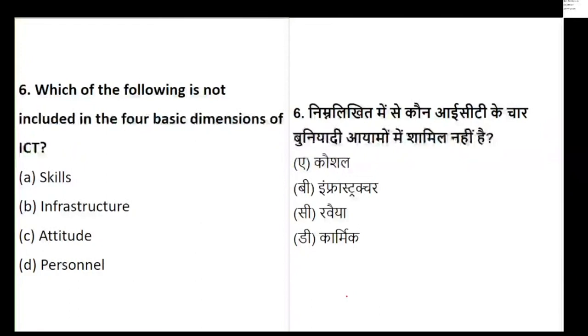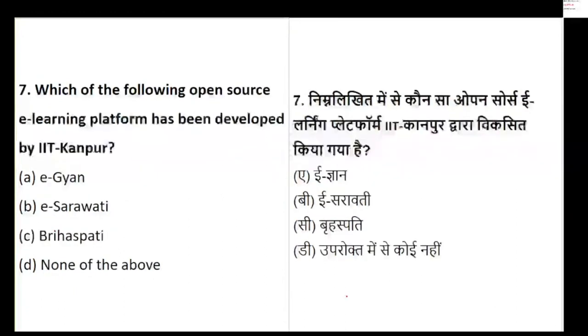Okay, so let's see. The one which is not a dimension of ICT is attitude. Very good. Everyone answered the question quickly within the time limit. Attitude does not form a dimension. So please remember, skills, infrastructure and personal are part of the dimensions, not attitude.